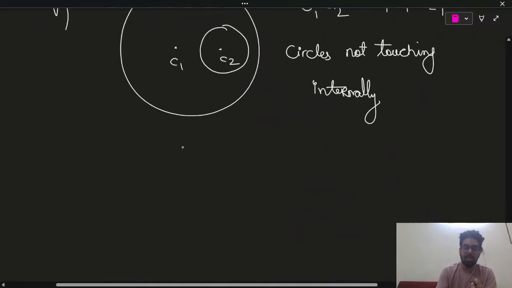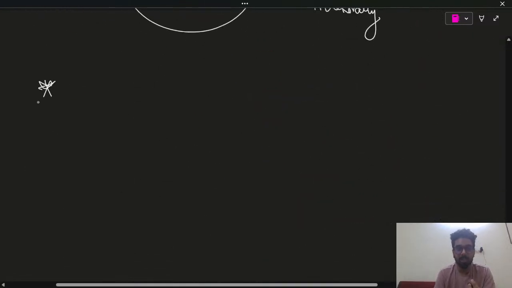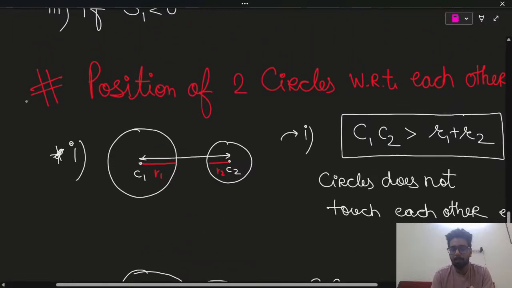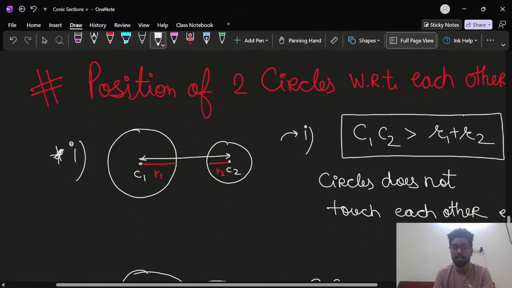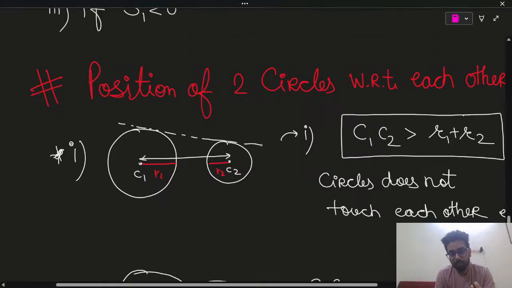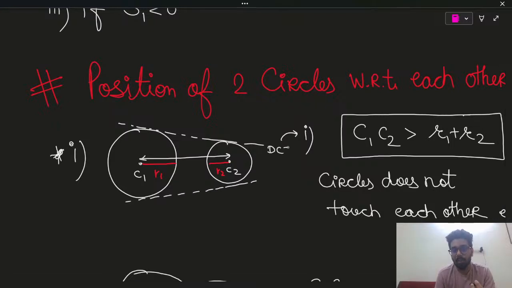Now I will write down the conditions, what kind of statement they can have. Before that, I have to explain the portion of tangent, number of tangents, because the examiner will not directly ask you the distance, whether both circles are not touching each other. They will give you another term, the number of tangents. So how many tangents can it have? 4. 1, 2, and these two are called direct common tangents.